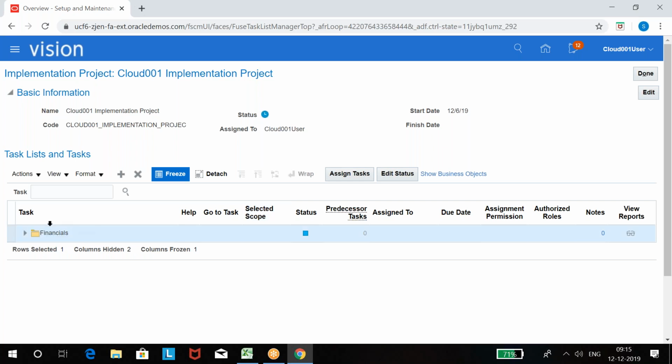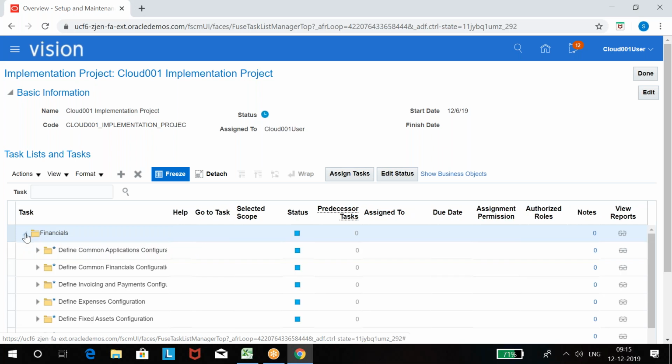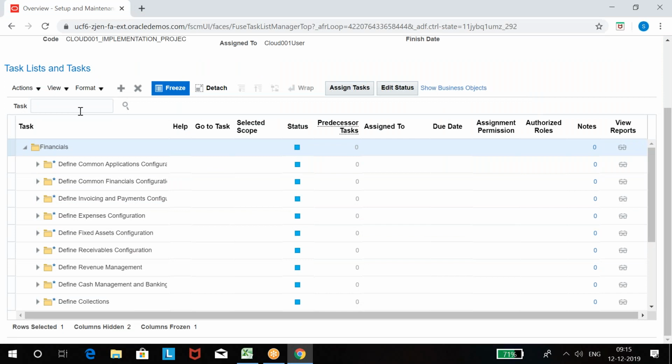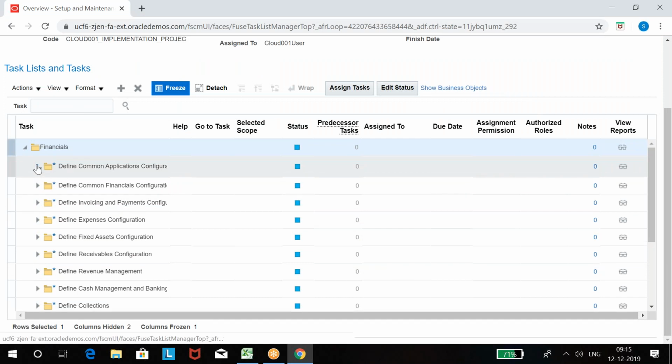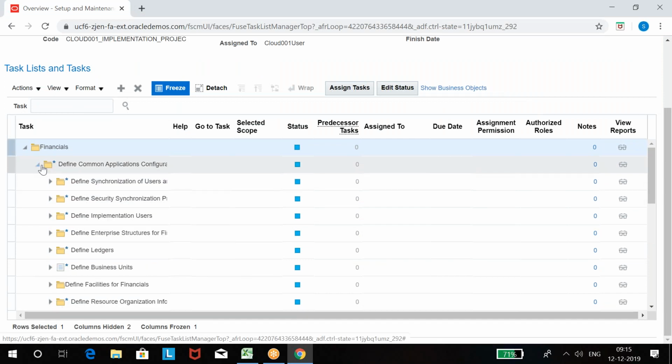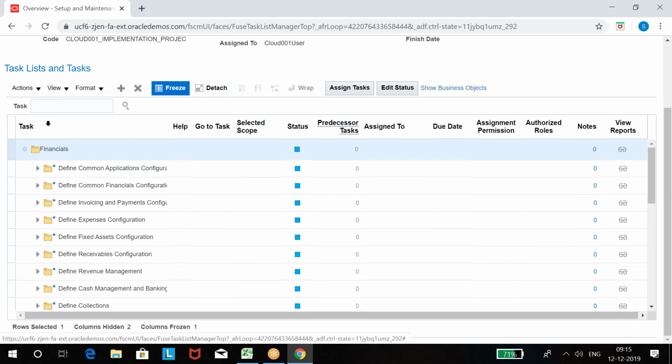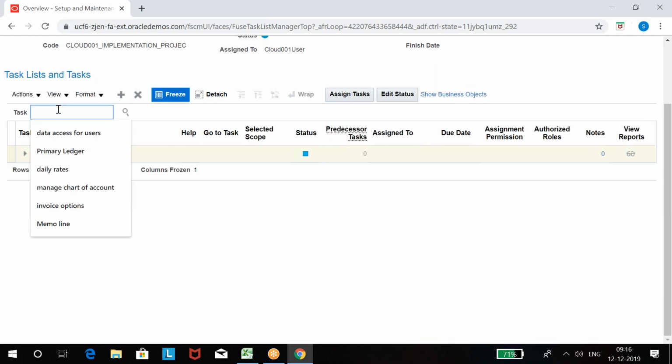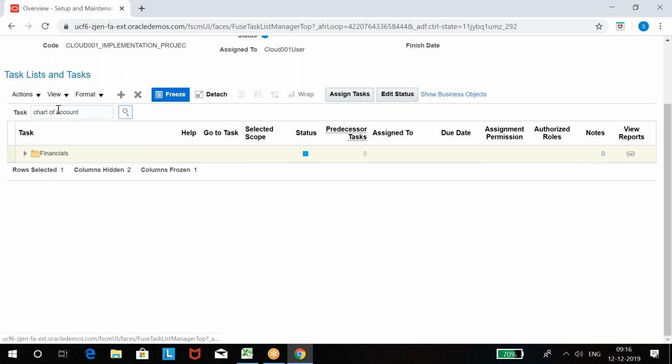What all options are there in this? You can see if you click on this, expand. So these are all options within this. Let's say I want to create chart of account, but it's very difficult to remember this path. Whatever path is here, it's not easy to remember, right? I can directly find the task with task name, chart of account.